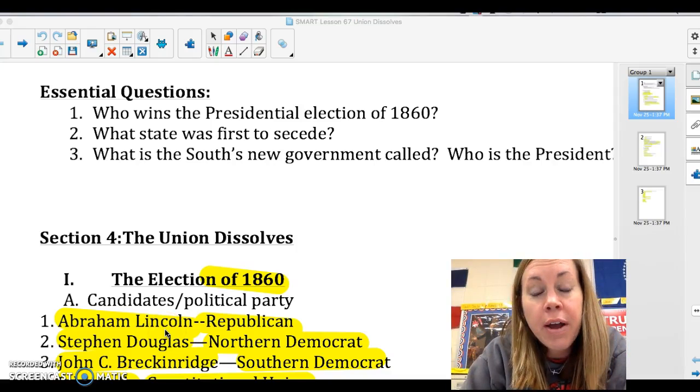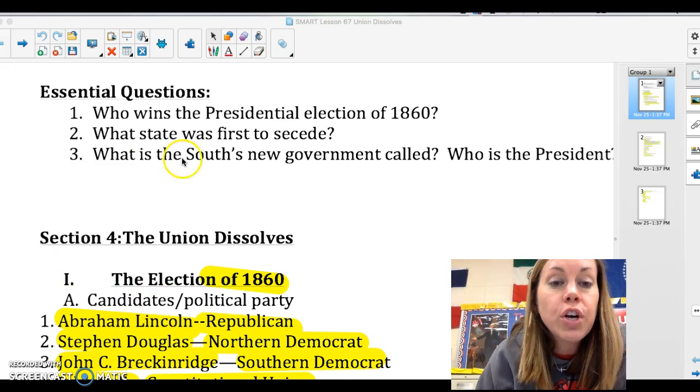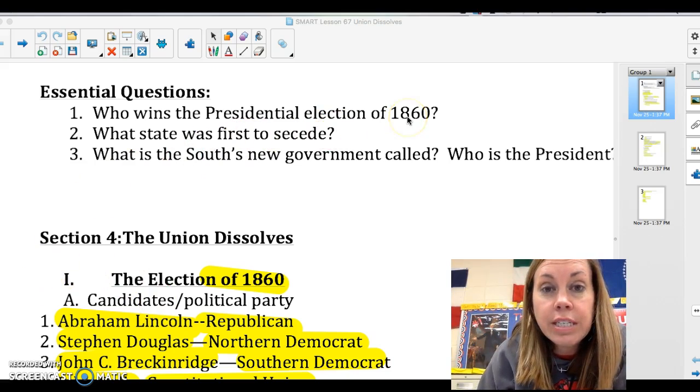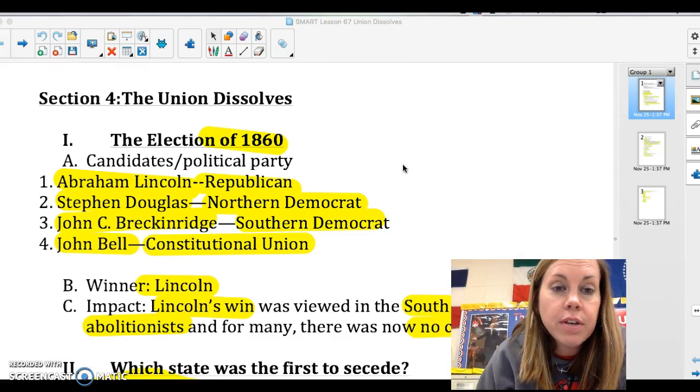Okay, we finally arrived at the day where we are going to dissolve the Union. So states are going to leave. The question for you is what causes the final axe to drop? What causes them to secede? So the questions are who wins the presidential election of 1860? What state is the first to secede? And what's the South's new government called? And who is its president?